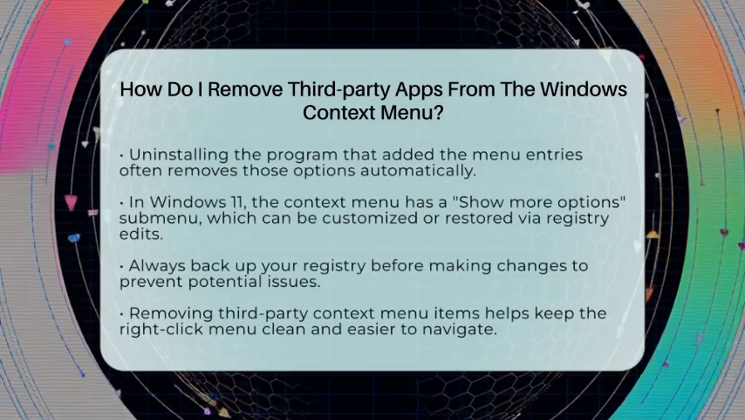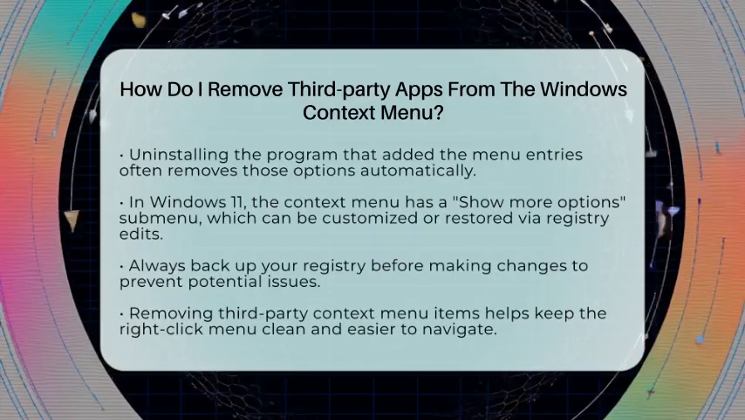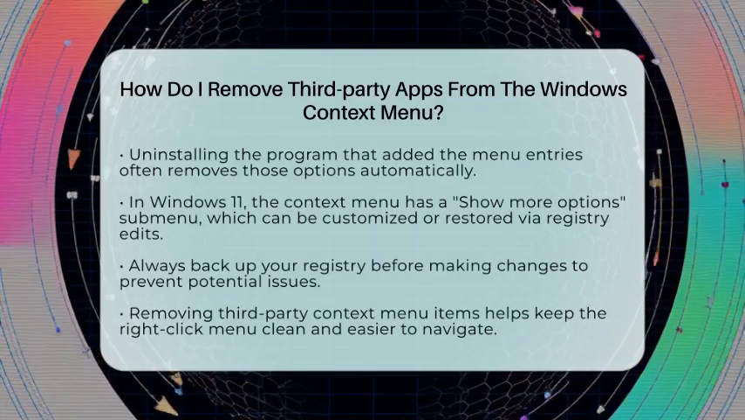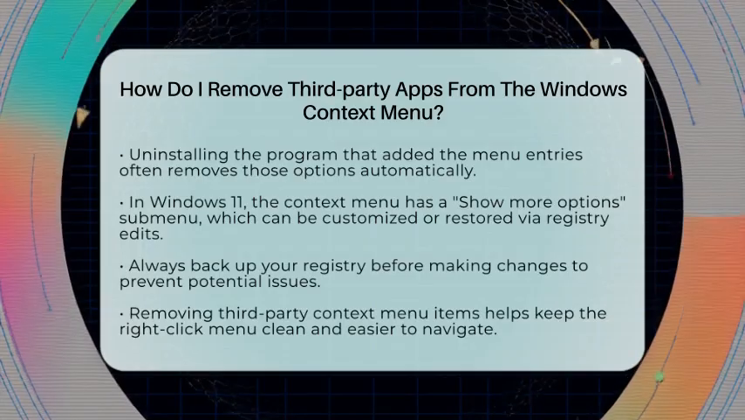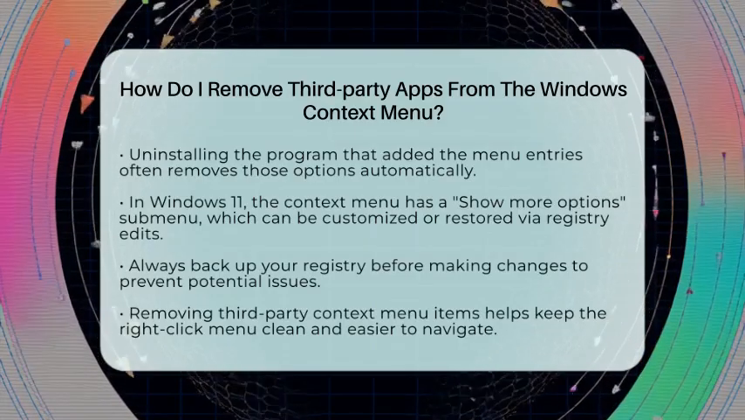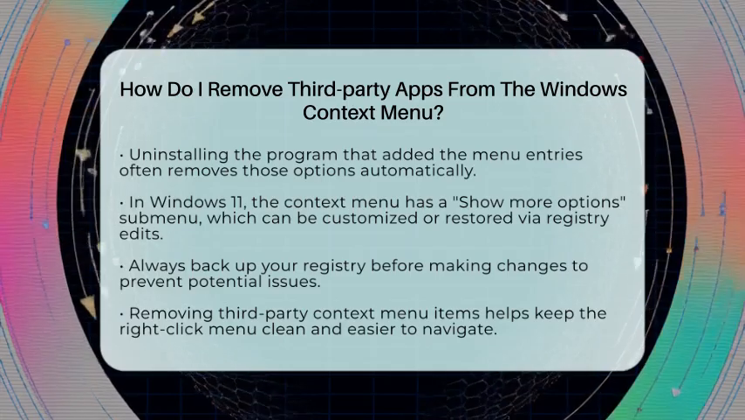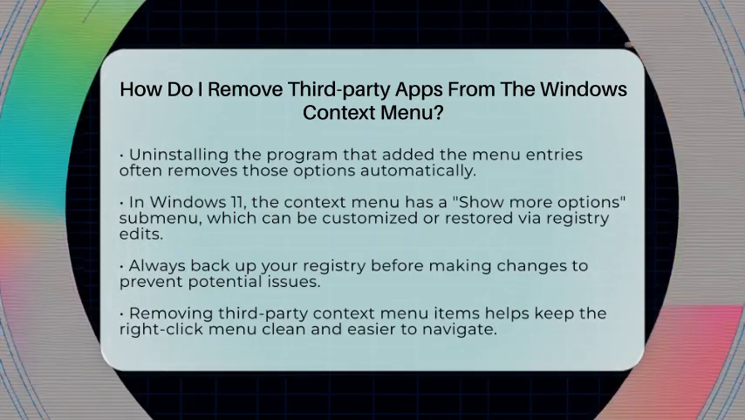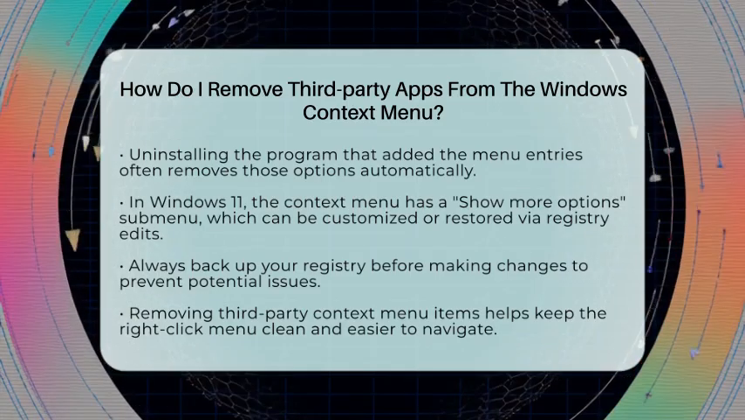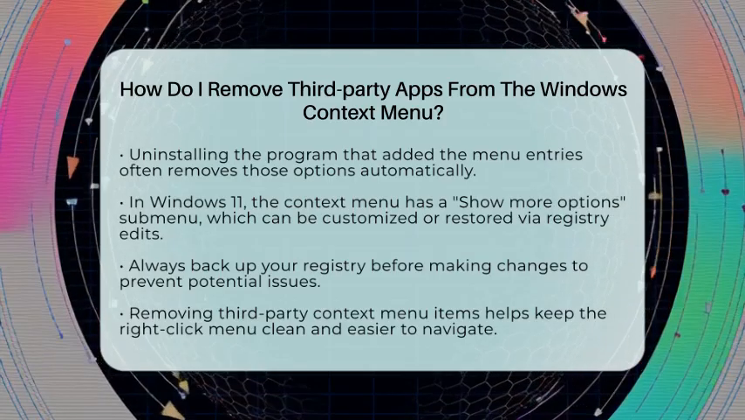In Windows 11, the context menu has a new look. It hides some options under a Show More Options submenu. If you want to restore the classic style or remove specific entries, you can do so with registry edits. These involve changing keys with specific GUIDs or creating new ones to hide or show certain menu items.